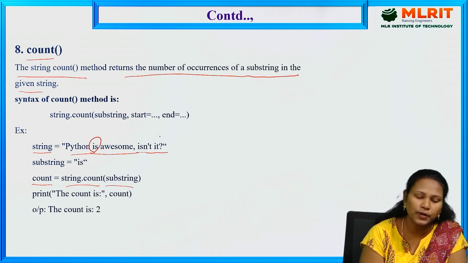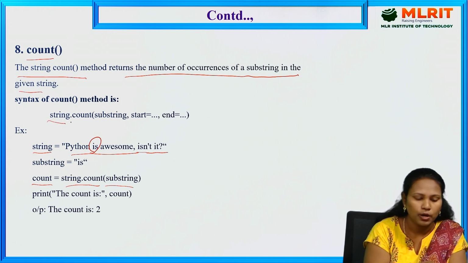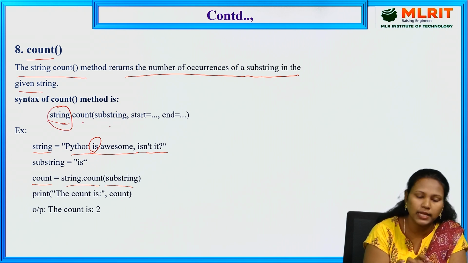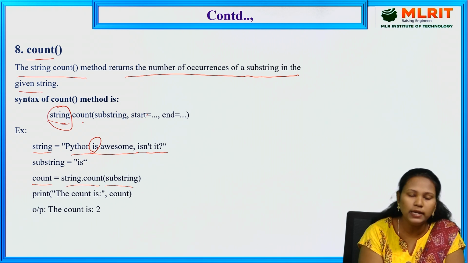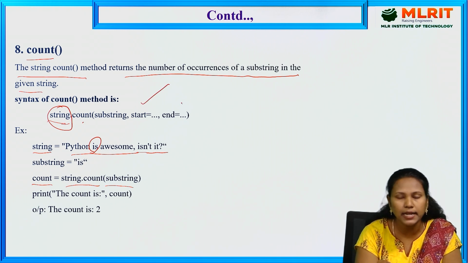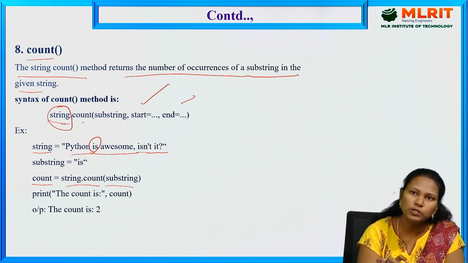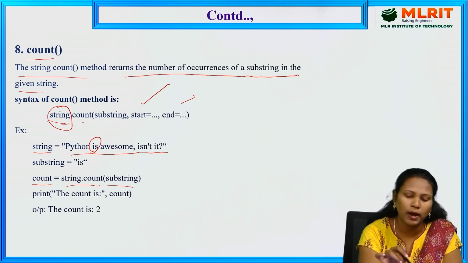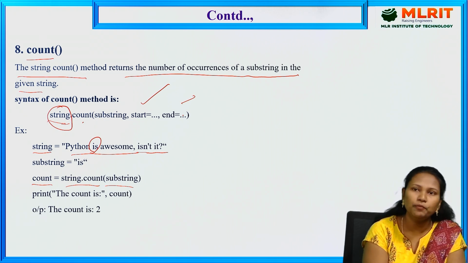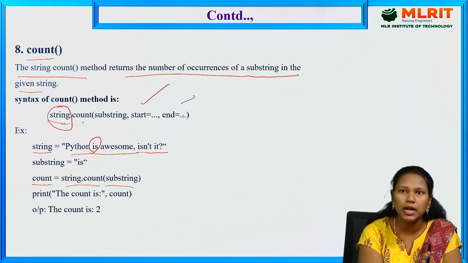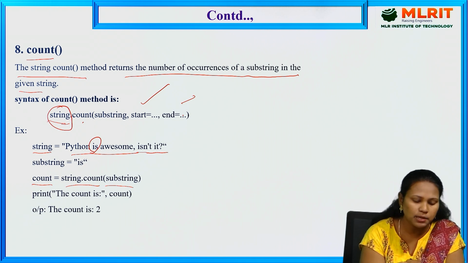So the syntax for the count method is string.count, where string is a variable, then dot count, and you have to specify the substring also. By default it takes the starting index and ending index, meaning it checks the entire string. If you want to check only up to a certain point, you have to specify the ending index also. With the help of the count method, we check how many times a particular substring is repeated. It gives the count of that value. It is repeated 2 times.